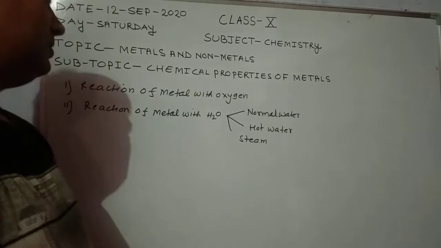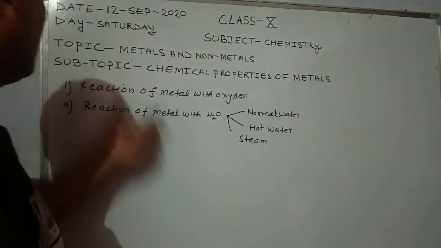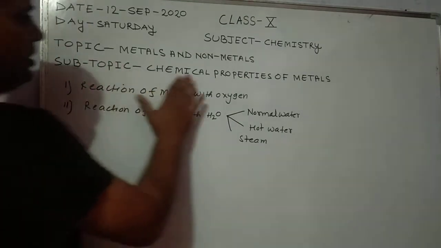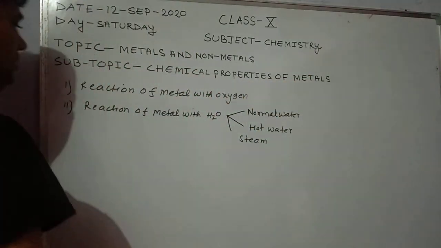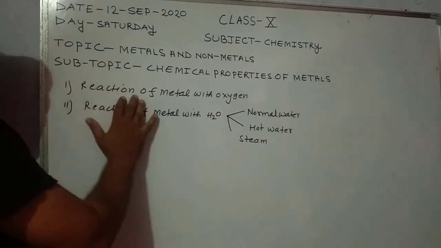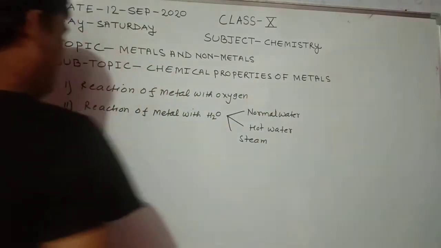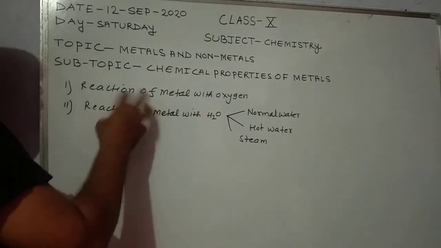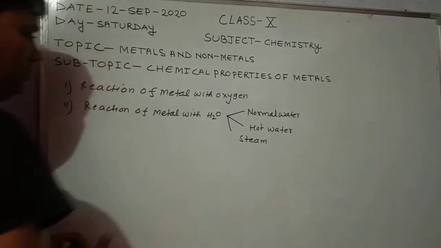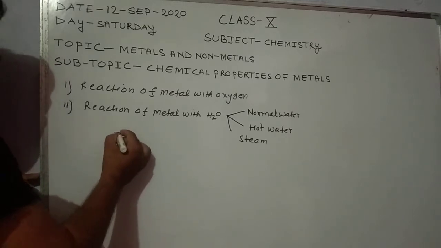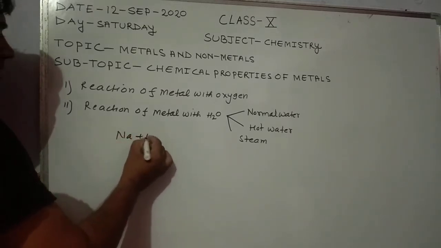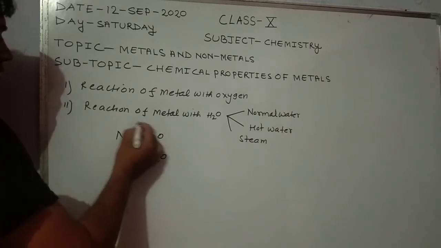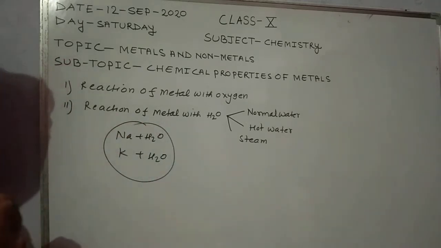Today I am going to discuss the chemistry of 10th class, and the topic is metals and non-metals. The subtopic is chemical properties of metals. In the previous video I discussed the reaction of metal with oxygen and the reaction of metal with water. But I discussed only two examples, that is, the reaction of sodium with water and the reaction of potassium with water, which I have already discussed.